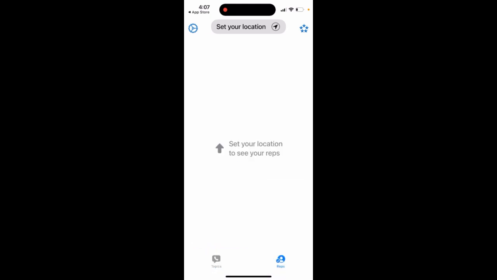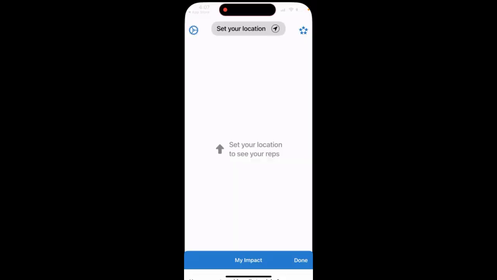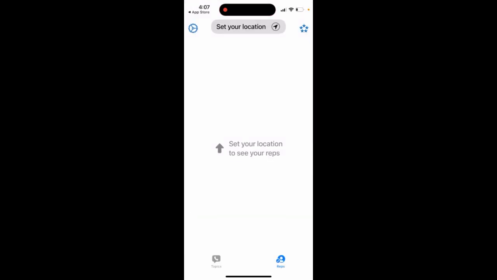And then here you have your representatives. I mean, if you're in the US and you set your location, and then yeah, you have reminders, you can see your stats. And yeah, so that's the idea basically.